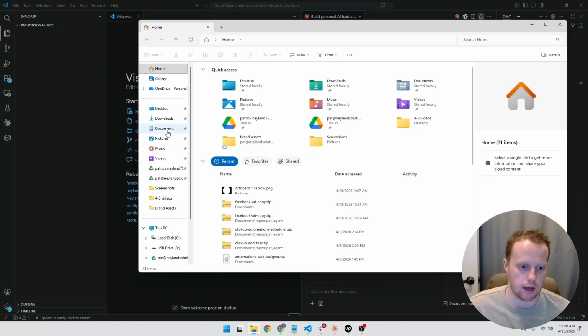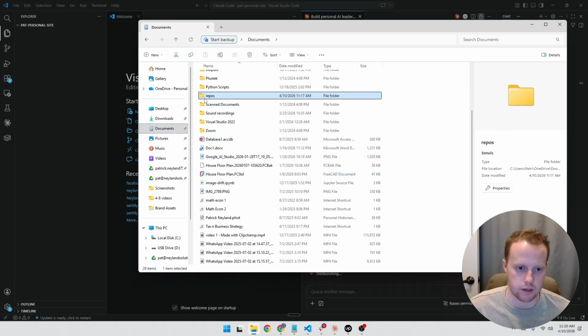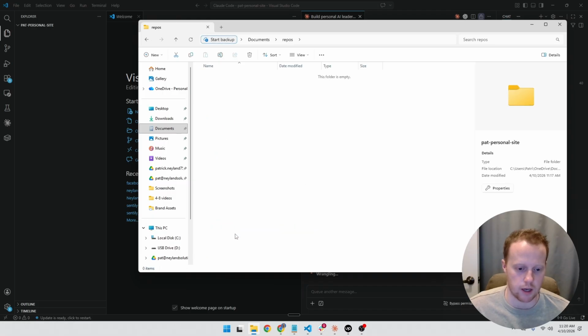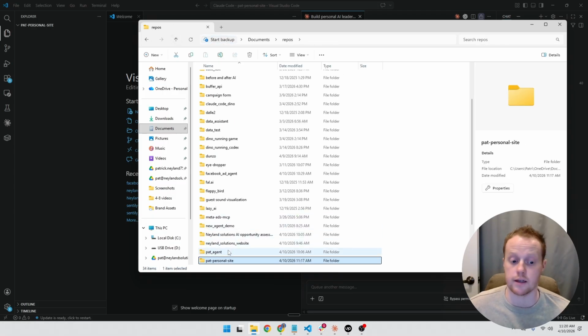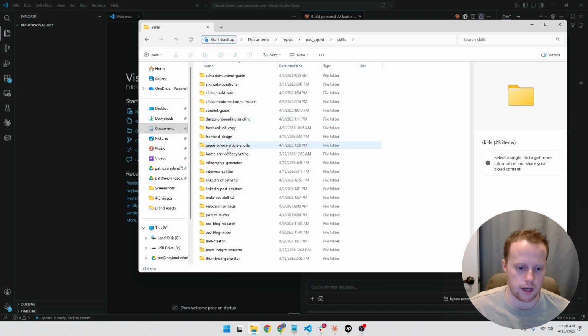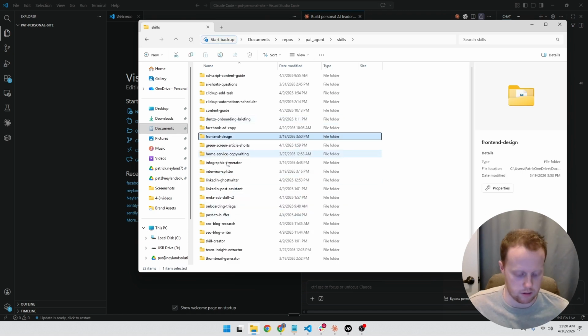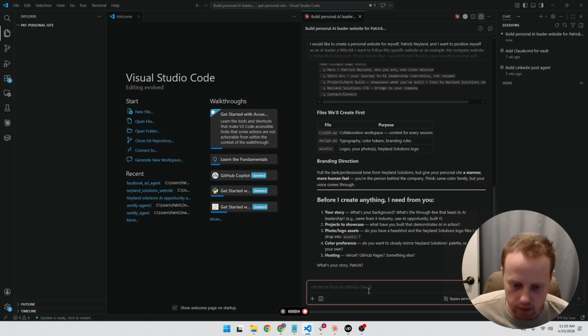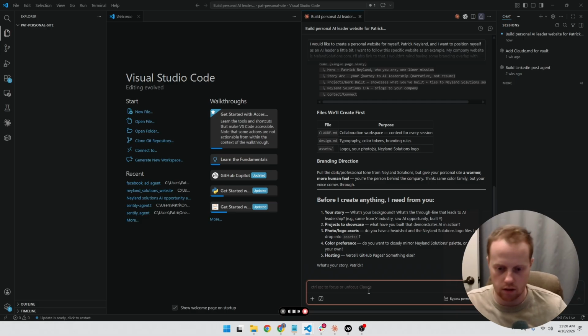And I'm going to do that by coming over here to my repos. And there is something called a front end design skill. And that is a skill from Anthropic. And it is right here. So I'm just going to copy this. And while it's talking, I'm going to host this page on Vercel, but the code is going to be hosted on GitHub, but the website's going to be displayed by Vercel.